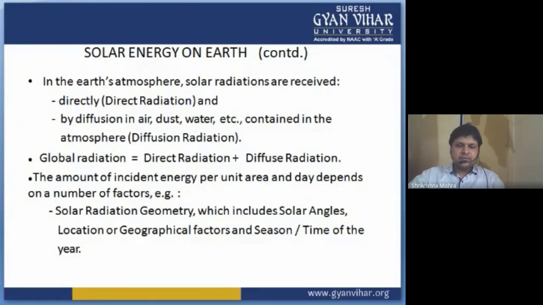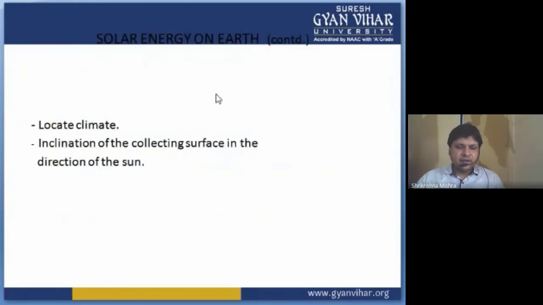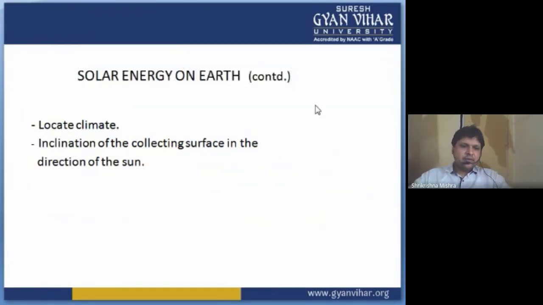Now let's study the other factors which play an important role in the intensity available on Earth. One is the local climate of that area.